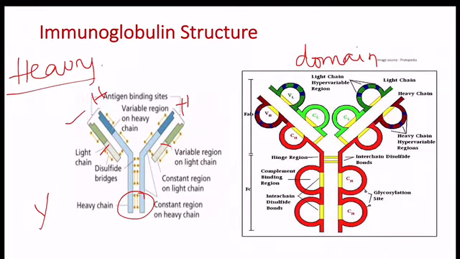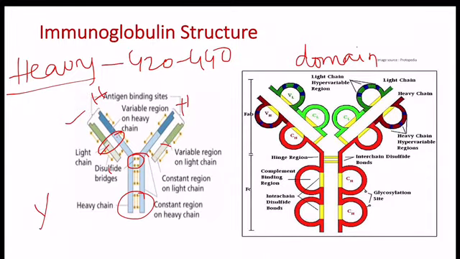Each heavy chain is made up of 420 to 440 amino acids. The 2 heavy chains are held together by disulfide bonds, and each heavy chain and light chain are also linked together by disulfide bridges, and hydrophobic bonds are also present.